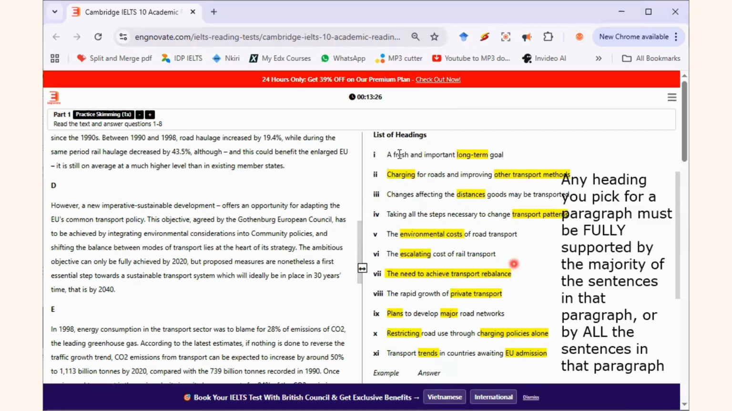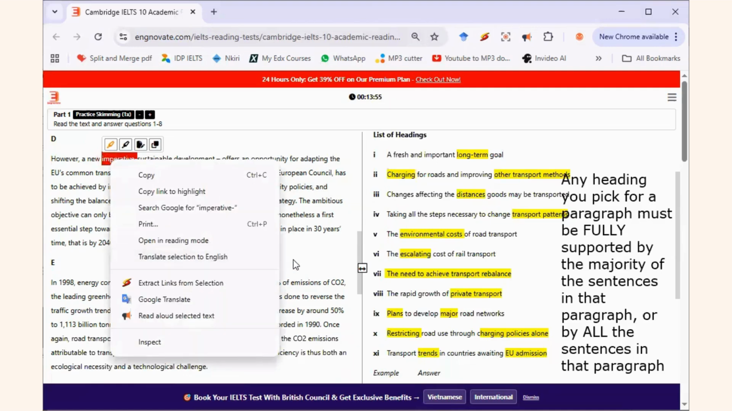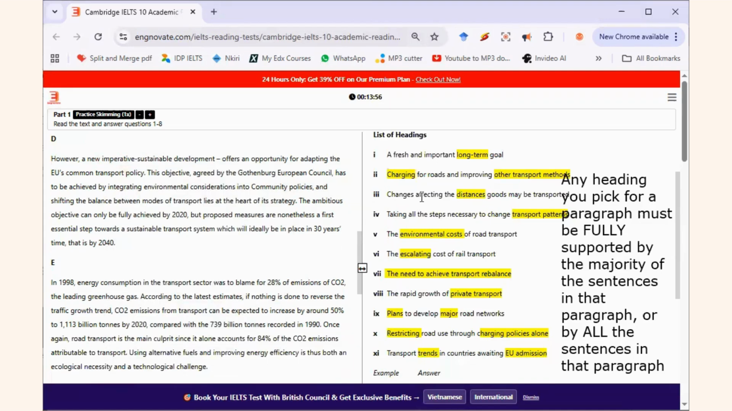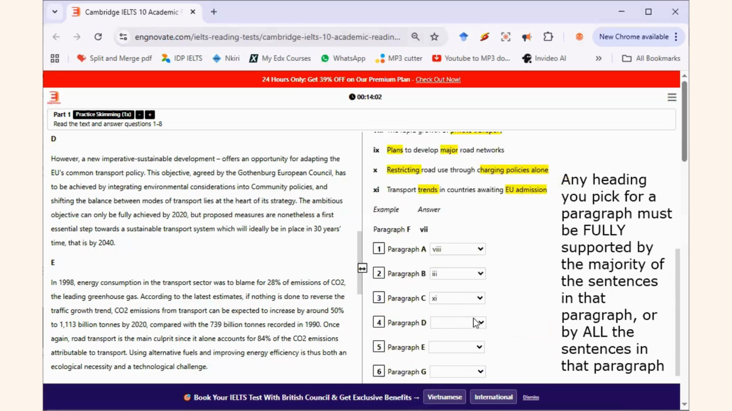Number 1, a fresh and important long-term goal. That's the answer. A new imperative. Imperative sounds like important. It is important that you pass your IELTS test. It is imperative. That's the word. Imperative sounds like what? Important. So my answer to paragraph D is going to be statement number 1.